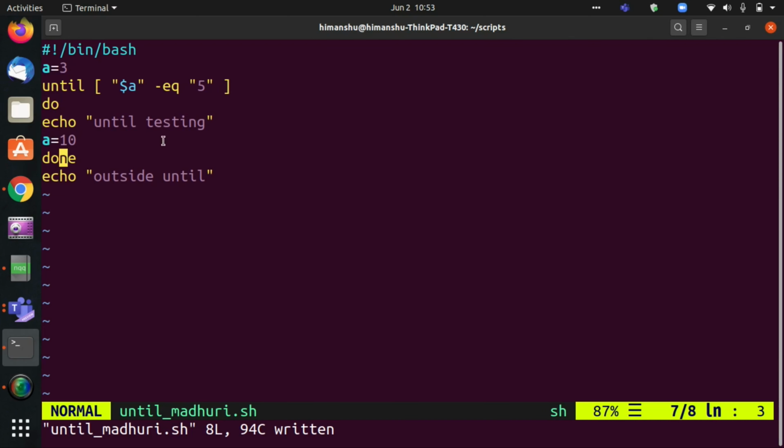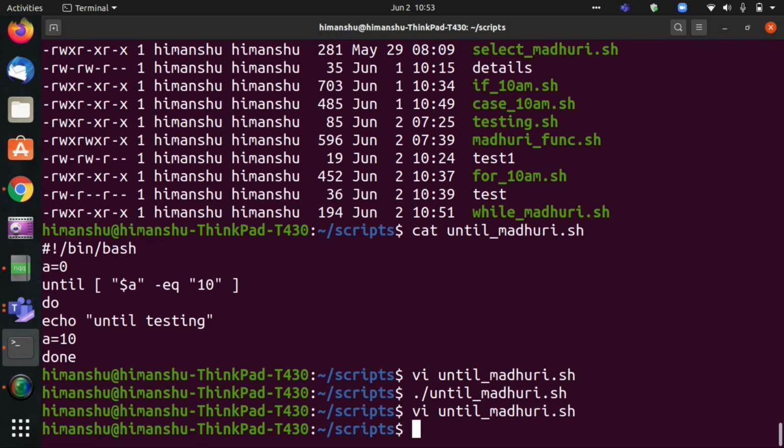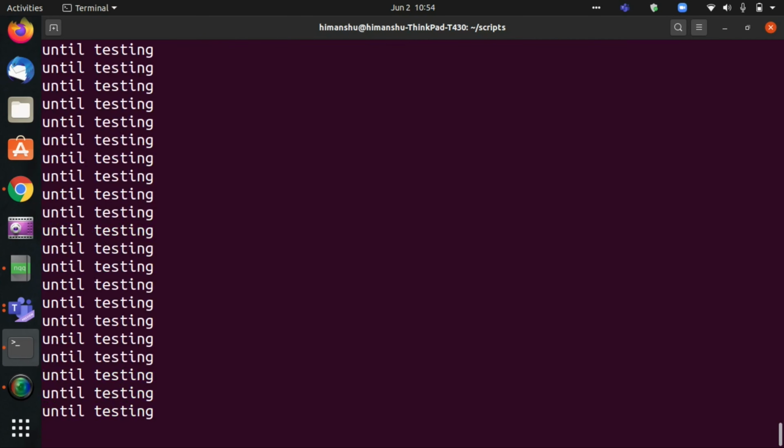It will never come out, because a will not become 5 anytime, since I hard coded a and am changing the value to 10. So it becomes an infinite loop again. It keeps doing until testing, until testing. Clear? I will press Control C.